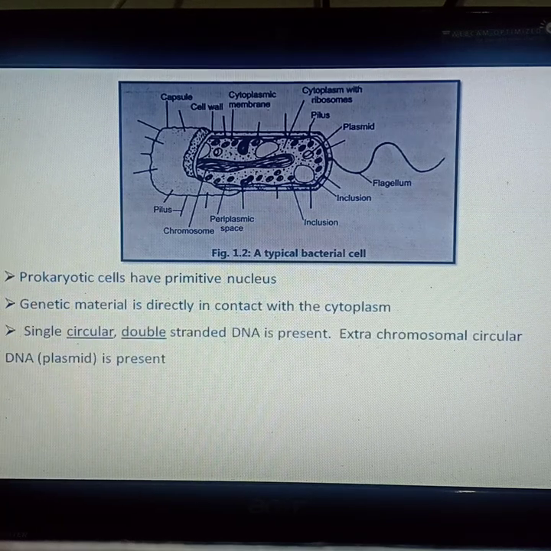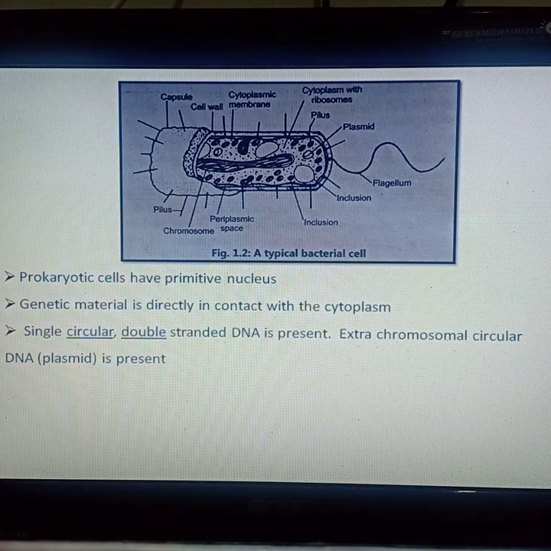This prokaryotic cell contains a single circular double-stranded DNA. Histones are absent, therefore coiling of the DNA is not observed. And because of this, we can also say that this is a chromosome. Therefore, the bacteria contain a single chromosome.